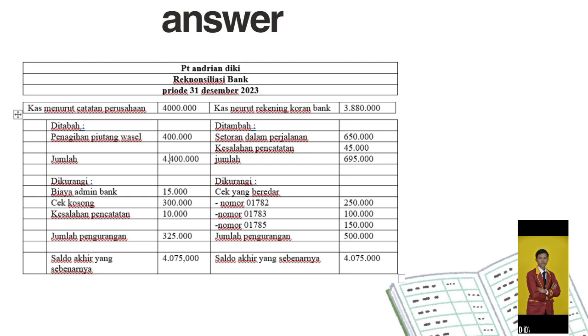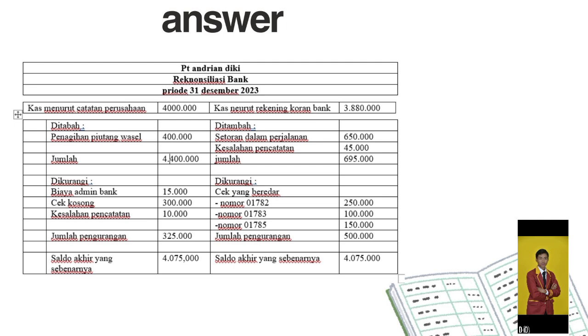6. While those still in circulation until December 30, 2023 are number 01782 worth 250,000, number 01783 worth 100,000 and number 01785 worth 150,000, then recorded as reduced in the bank. 7. The check drawn for PT Diki Andrian worth 1.19 million rupiah turned out to be recorded incorrectly in the company's bookkeeping section by 1,109,000 rupiah. Entered the wrong record in the company's records of 10,000 rupiah.